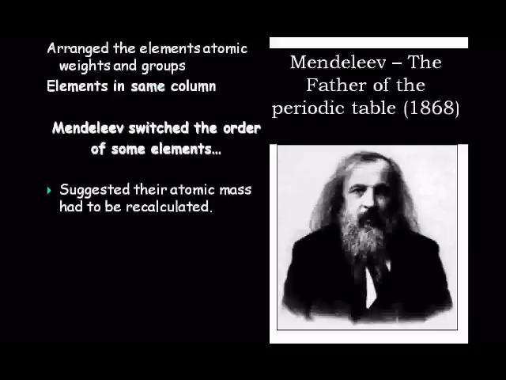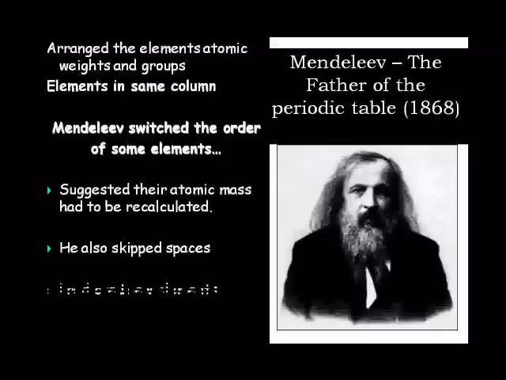He also skipped spaces to keep elements with similar properties in line, and was able to predict that new elements and their properties would be able to be filled into those empty spaces.